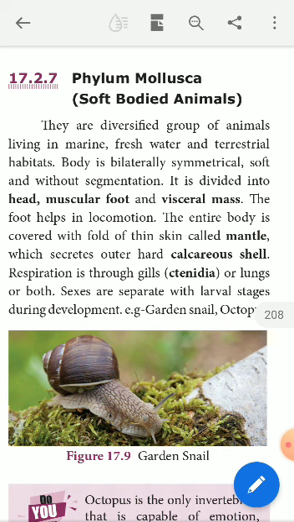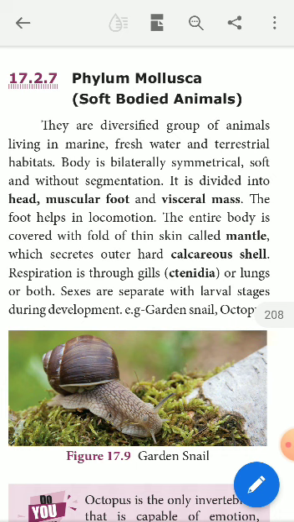Segmentation is absent. Then the body is divisible into three important parts. One is the head, another one is the muscular foot, and the third one is the visceral mass. In the head, eyes, antennae, and other mouth parts are present. Then the muscular foot, you all know that the foot is meant for locomotion. If the animal wants to move from place to place, it can move with the help of its muscular foot.